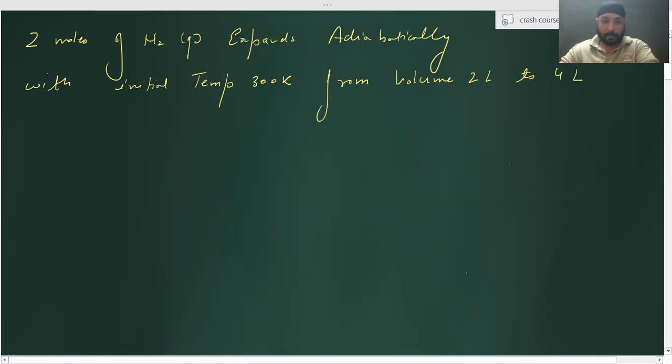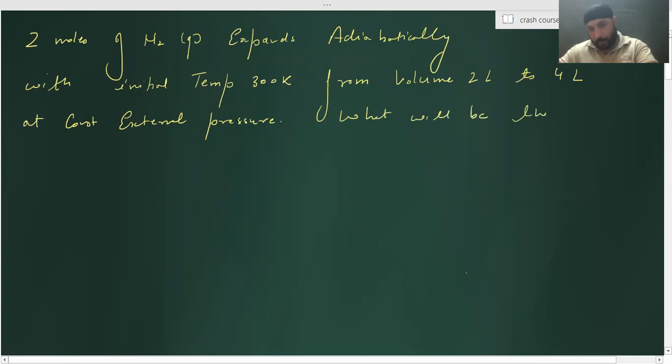Getting it? At constant external pressure. What will be the temperature of the surrounding when this process stops?